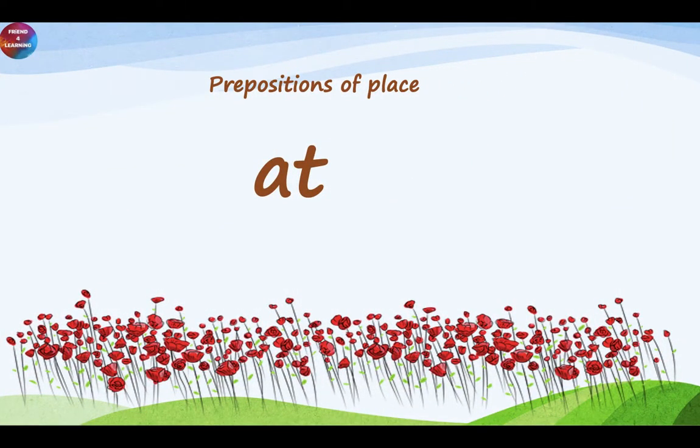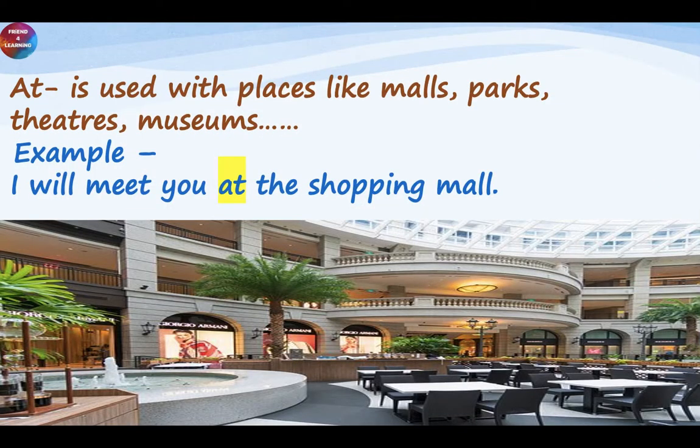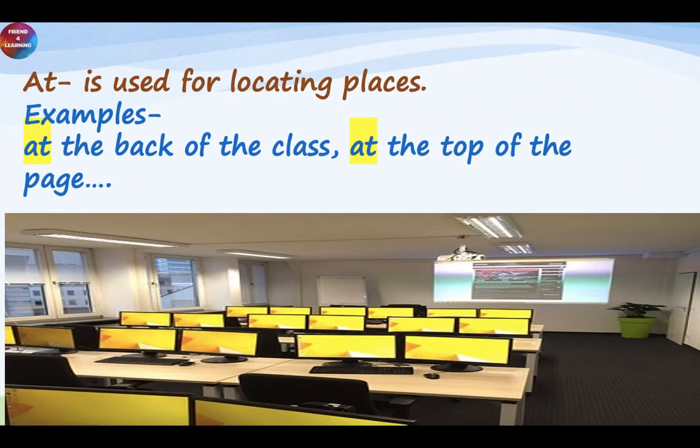So here, this word in is used in three different ways. Now, let's have a look at the word at in sentences. At is used with places like malls, parks, theaters, museums. Example, I will meet you at the shopping mall. At is used for locating places like at the back of the class, at the top of the page. She is seated at the back of the class. Here, the word at is used to show the place.